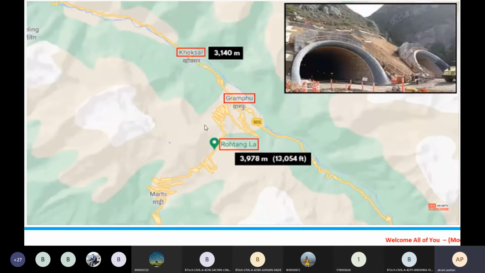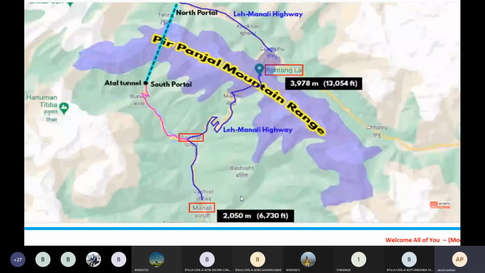So at the Rohtangla, the RL is very high as compared to other junctions. Then from Manali, we have to go by this route. This is the old route, and from this we have to reach up to Leh or Ladakh.